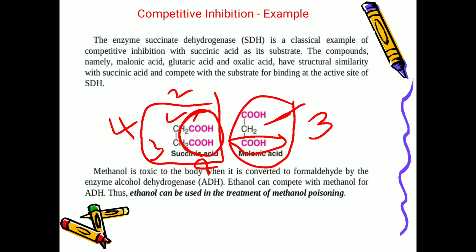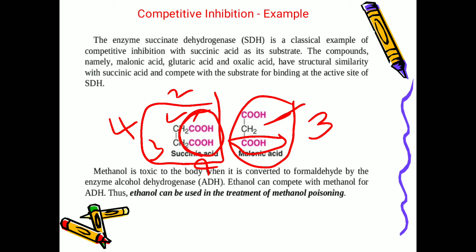Glutaric acid also consists of 2 carboxylic groups with 5 carbons, and oxalic acid is also having 2 carboxylic groups with 6 carbons. All these are structurally similar to succinic acid, as all these compounds consist of 2 carboxylic groups, so these molecules compete with the succinic acid to bind with the succinate dehydrogenase enzyme.